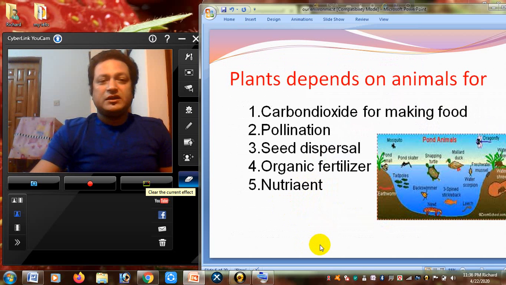Next, plants depend on animals too. We get lots of things from plants, and plants also get many things from us, like carbon dioxide, as I told, for making their own food. Then pollination purpose, then definitely seed dispersal. Okay, organic fertilizers and nutrients.